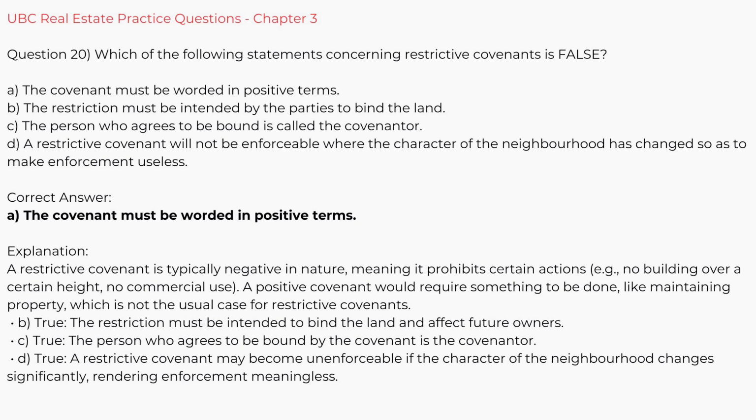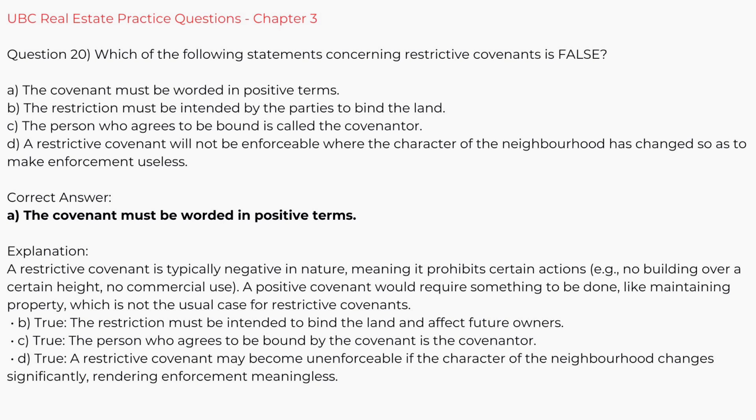Question 20. Which of the following statements concerning restrictive covenants is false? A. The covenant must be worded in positive terms. B. The restriction must be intended by the parties to bind the land. C. The person who agrees to be bound is called the covenantor. D. A restrictive covenant will not be enforceable where the character of the neighborhood has changed so as to make enforcement useless. Correct answer, A.